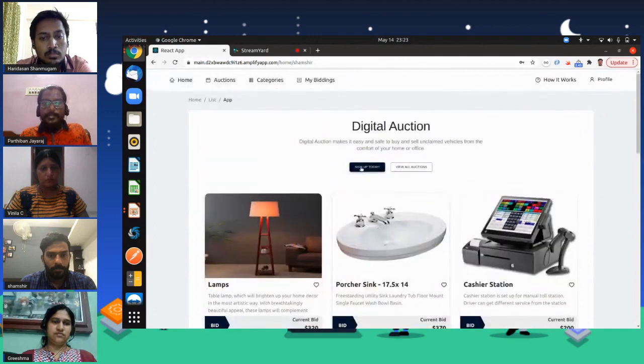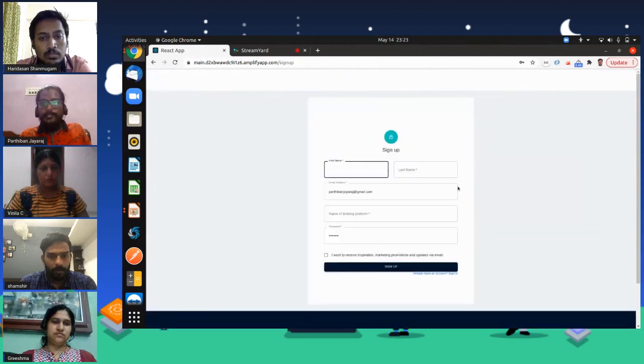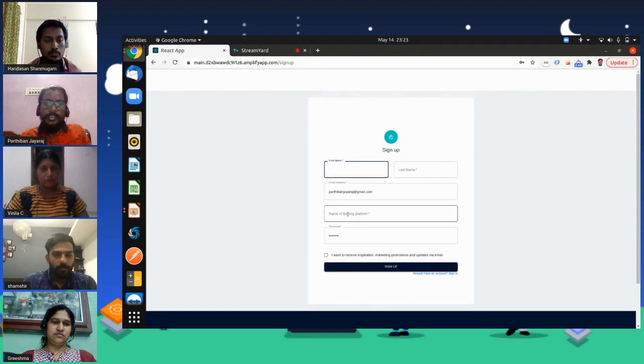And you have sign up here. It's a basic sign up form, which will prompt you for first name, last name, and email. And since we planned to build it as a SaaS platform, we were prompting for a name, so that once you sign up, a separate domain will be created for you along with the database. For that purpose, we have this name of the bidding platform field.